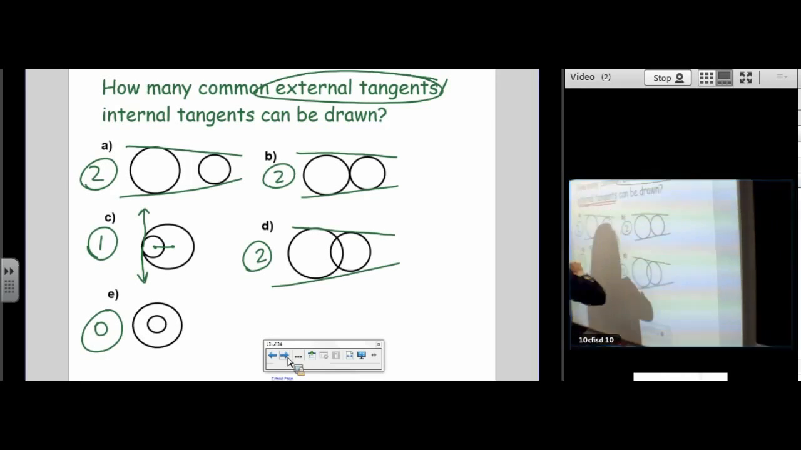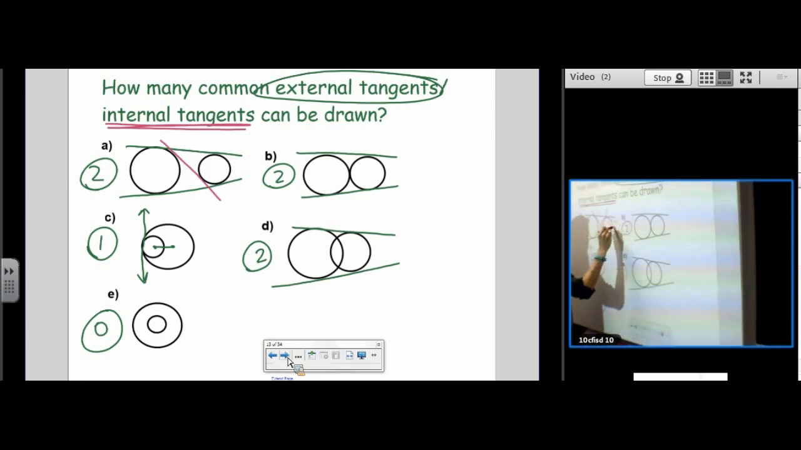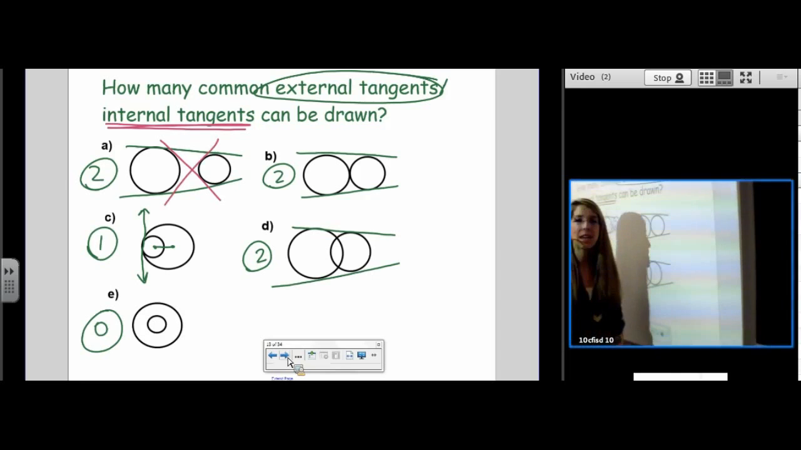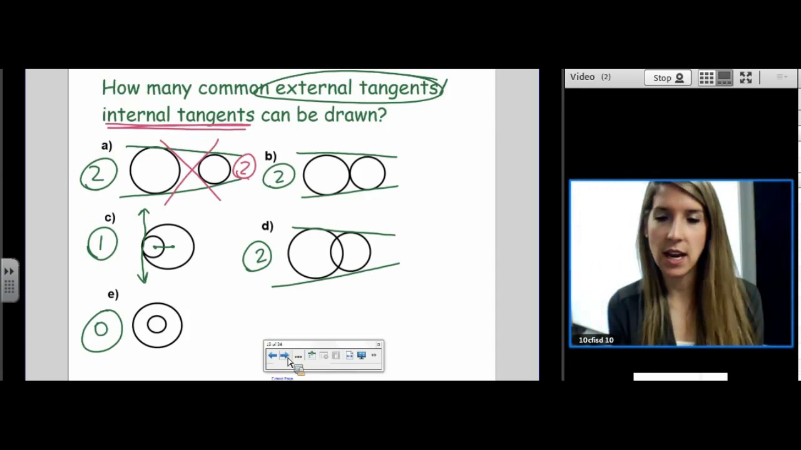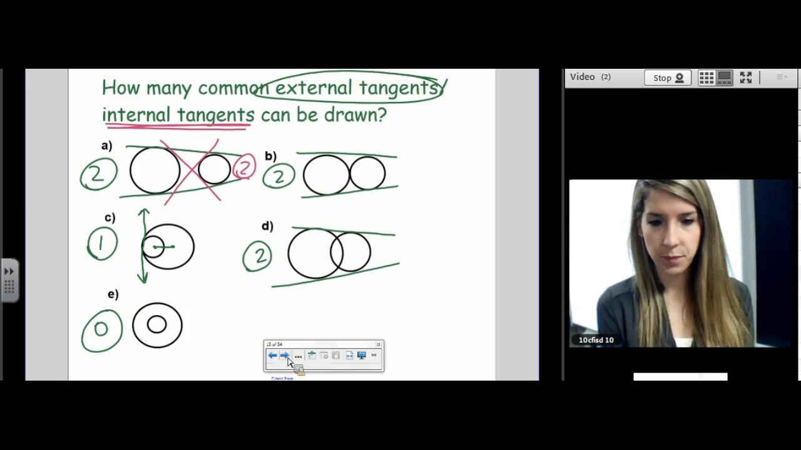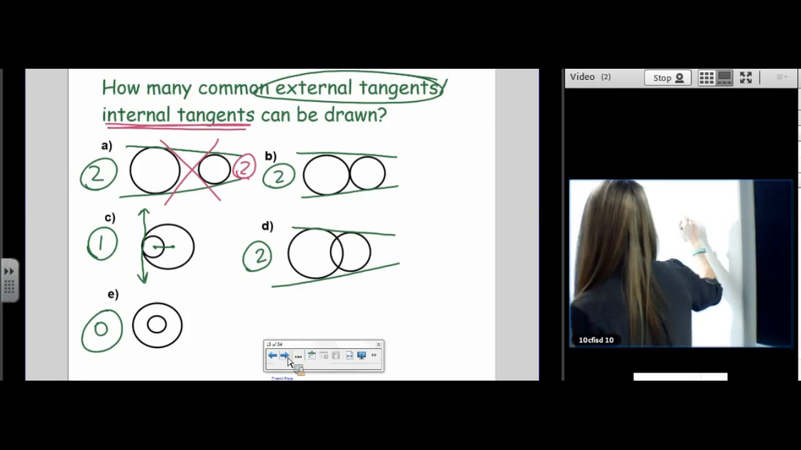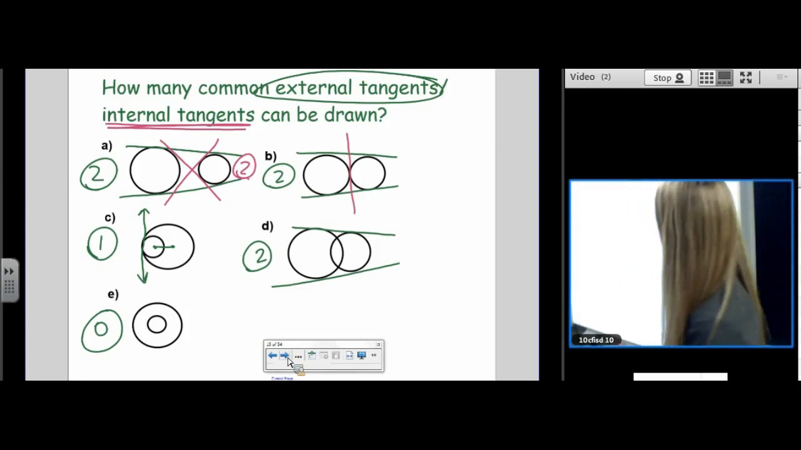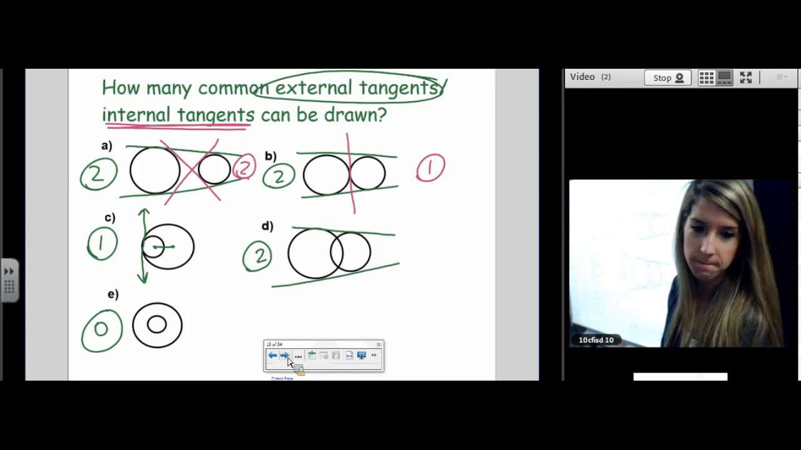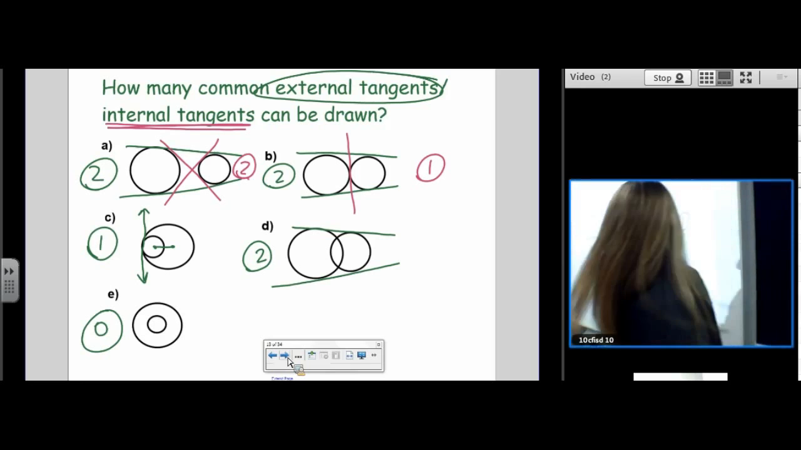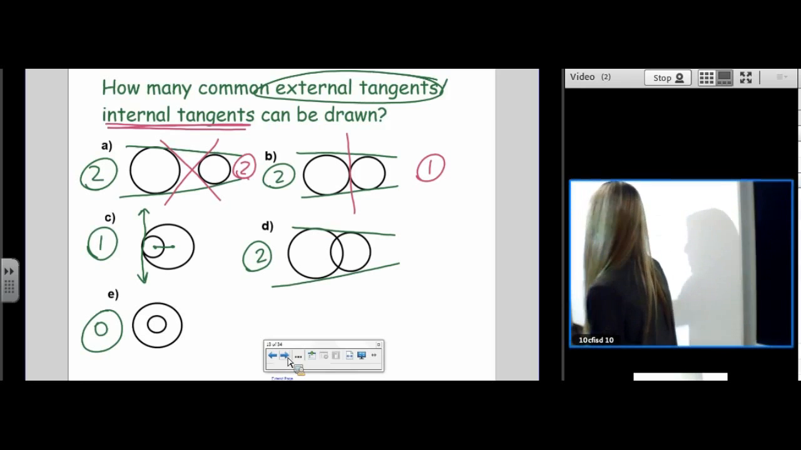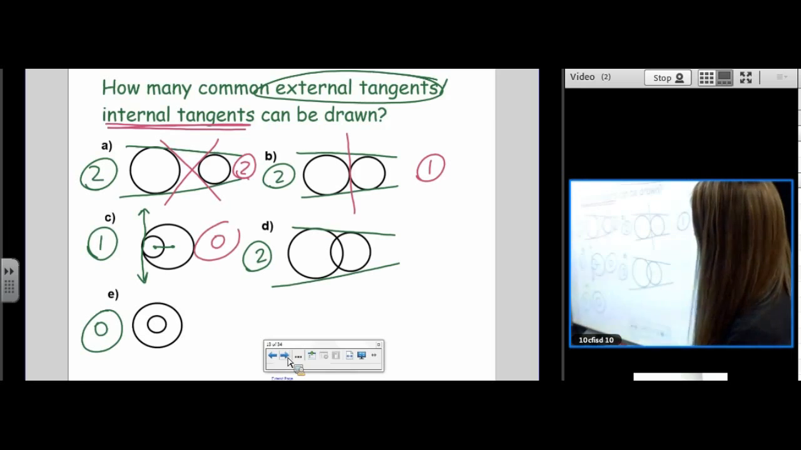Internal tangents. So for A, we've already done the picture of that. For A, there's 2. What about for B? How many common internal tangents are there for B? Good. Just 1. What about C? Good. There are 0 common internal tangents.